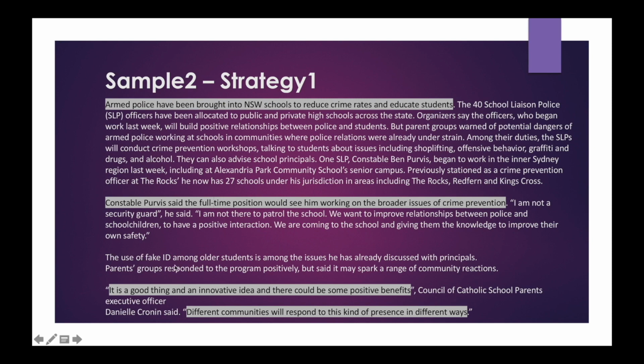Here if you see, the use of fake ID among older students is among the issues he has already discussed with principals. This is some detail, so this is not required. But here, it is a good thing and an innovative idea and some positive benefits. This is supporting educating something. So we can pick this one. And different communities will respond to this kind of presence in different ways. And this is about response of people for educating something.